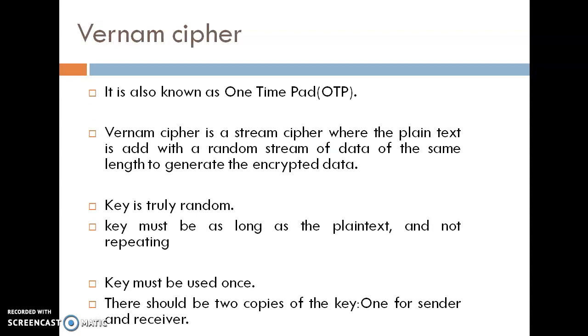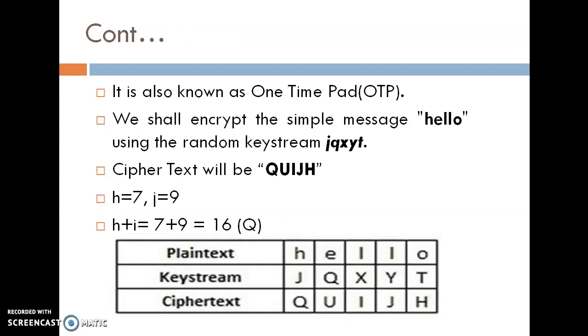Now next is the Vernam cipher. It is also known as a one-time pad. In the Vernam cipher, whatever key value we get, that is random. Okay? The key which is generated once is not going to be used a second time.